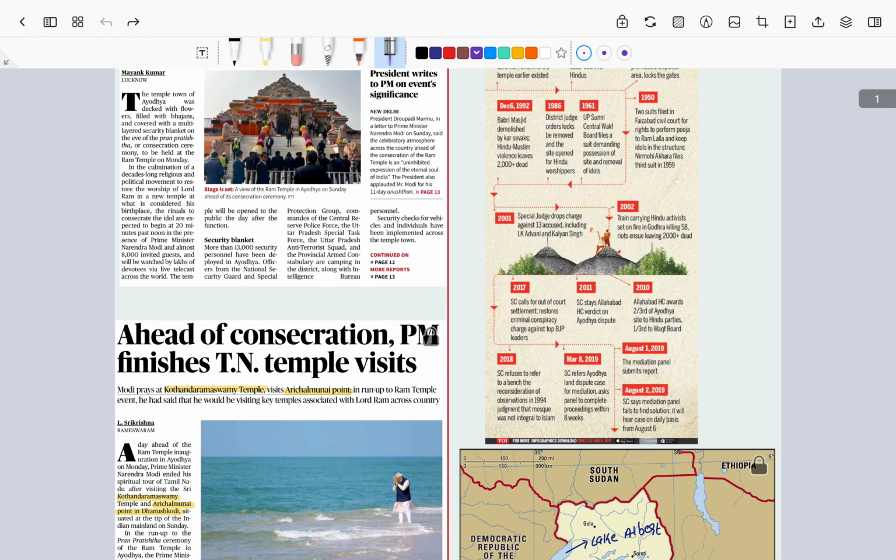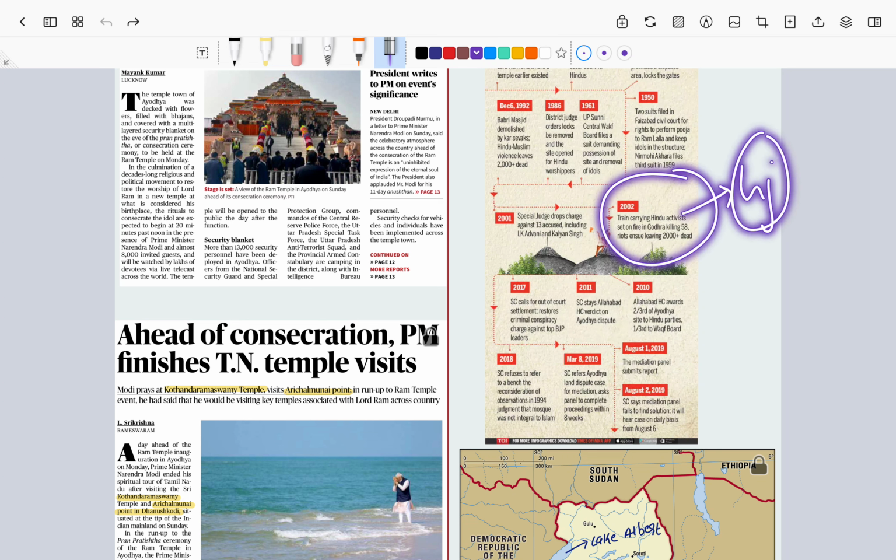Then later on, the year 2002 was the pinnacle of the religious sentiment happening across the country. In 2002, the Sabarmati Express that was present at Godhra station was set on fire by certain miscreants of the society. Right? It can be miscreants of the society or it can be a natural fire, but we don't have any clear evidence of that. But it is believed that it was done by certain miscreants. This actually led to the Gujarat riots.